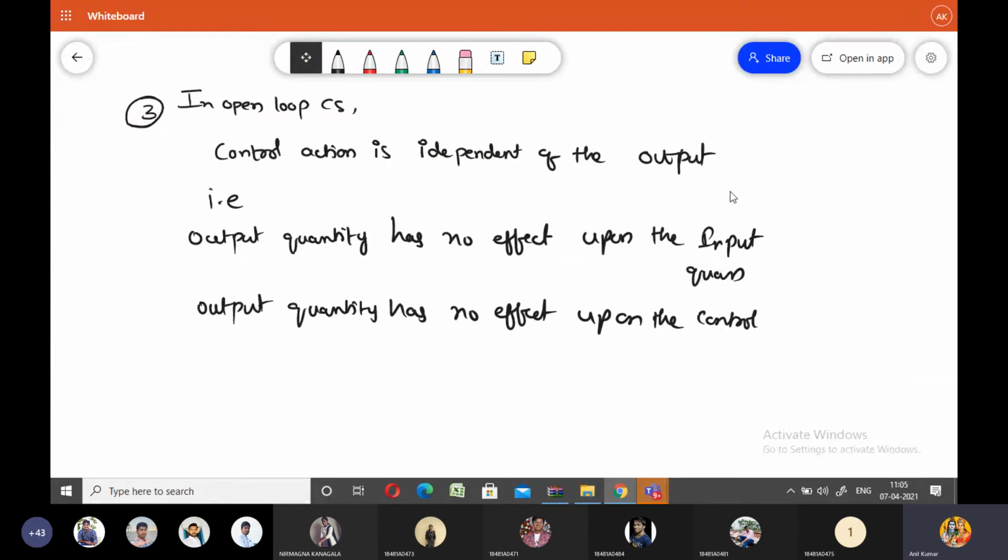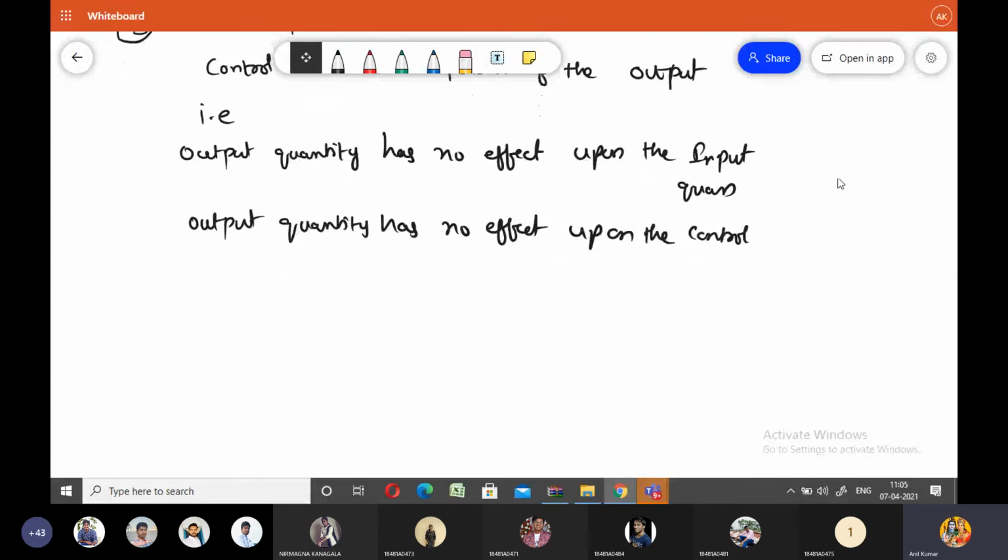In any open loop control system, we do not measure the output signal.